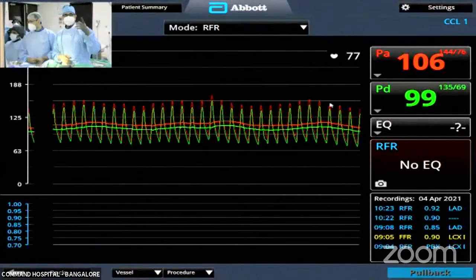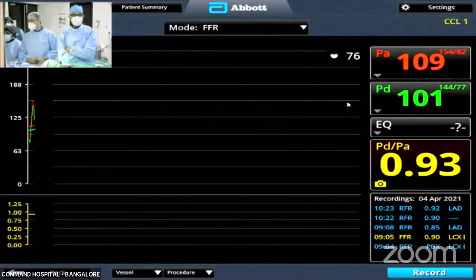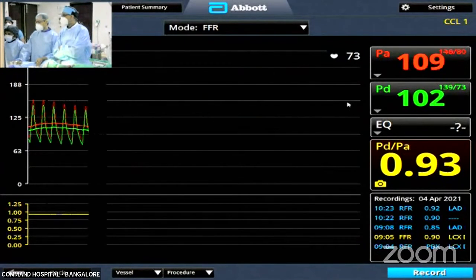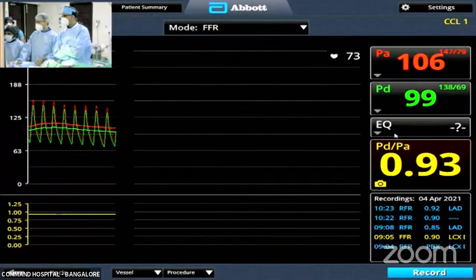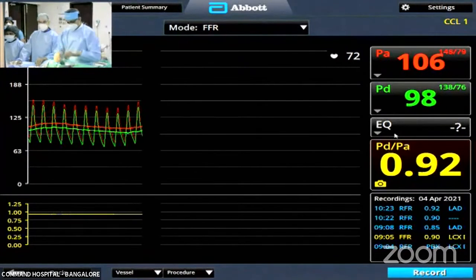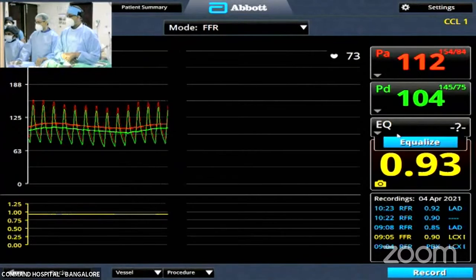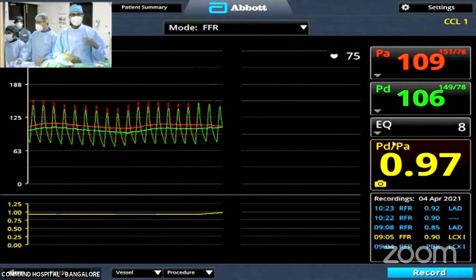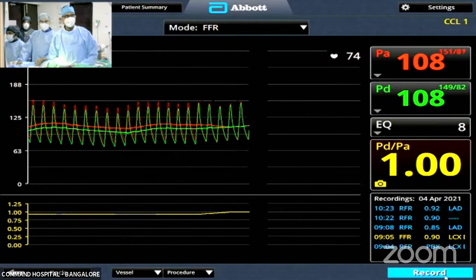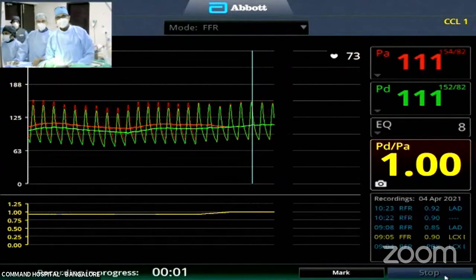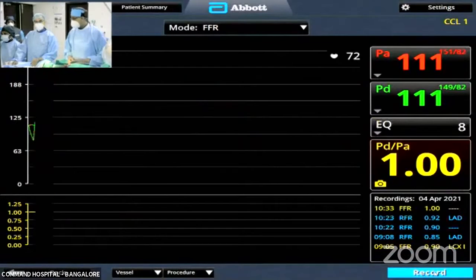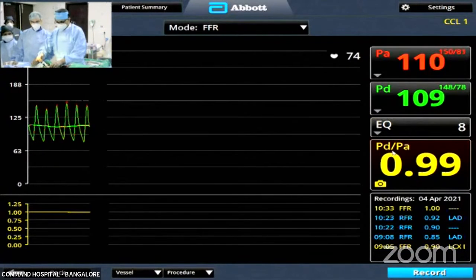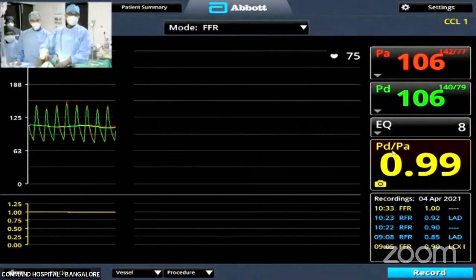Sometimes that happens, you get a drift. So they had disconnected the... Did you equalize? Not equalized. It is already back. I've already pulled it back. Whenever you exceed 20 minutes with the same wire, you are going to have a little bit of drift. Now your EQ is 8, no? So we are fine then. Let's go to cranial, please. You're going to re-enter again. So we have re-equalized the wire, as you see.